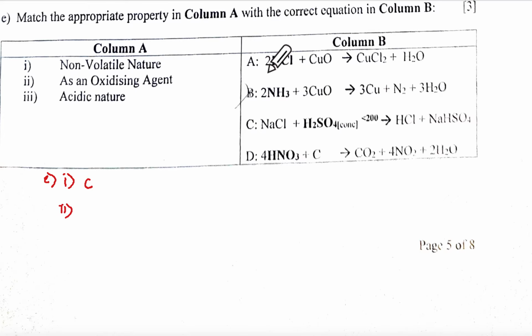Oxidizing agent, where is this? Reducing agent. Oxidize, then they have put it over here in bold, no? So HNO3 is oxidizing carbon. Can you see that? And the third one, they are saying acidic nature. Acidic nature means base, acid, salt and water. Can you see that? Acidic nature.